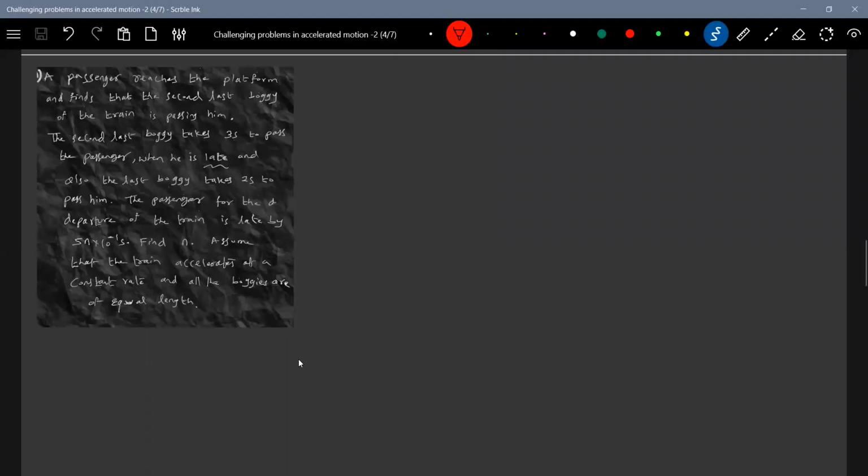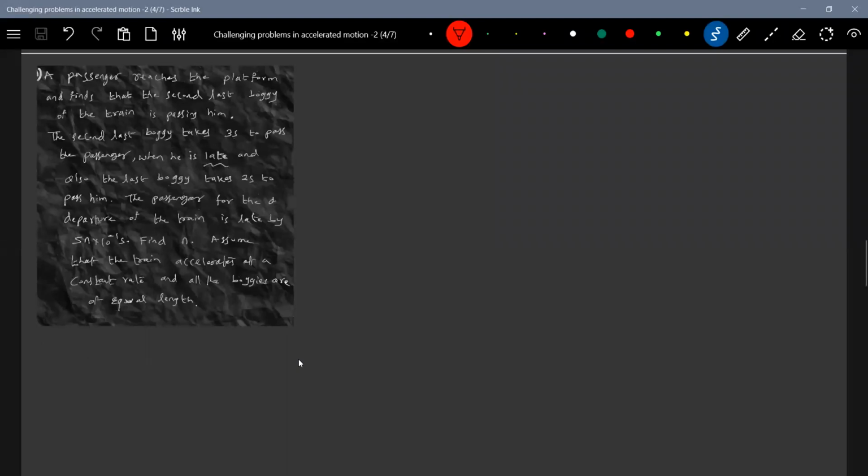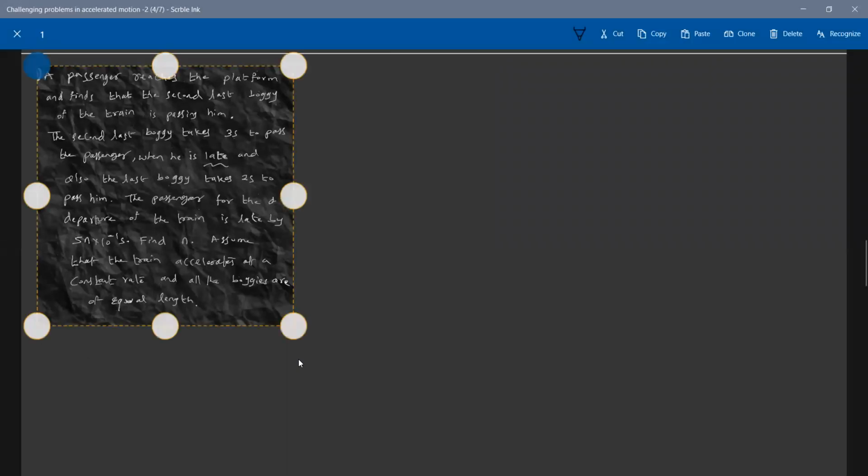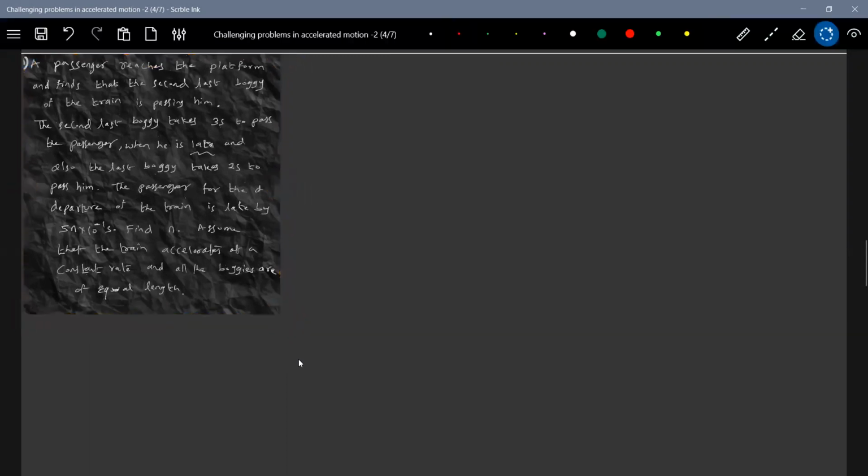I have one more problem. Read the question. A passenger reaches the platform and finds that the second last bogie of the train is passing him.